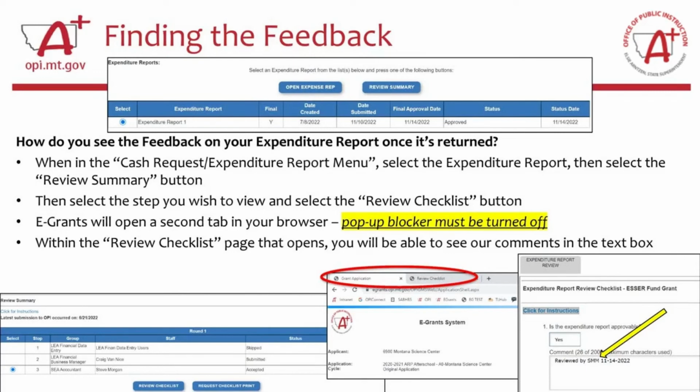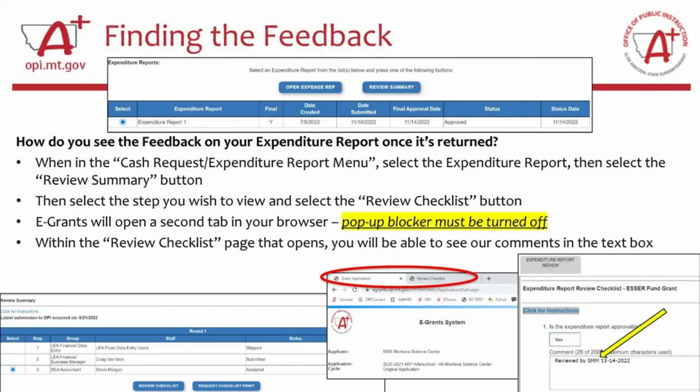When you do this, it'll open up a review summary where you can see the steps that this FER has gone through to be reviewed. This is the screenshot down in the bottom left of your screen right now. You can see this FER had 3 stops, and the most recent one was the OPI accountant, Steve Morgan. You'll select the most recent step, and then you can click on the blue button that says Review Checklist.